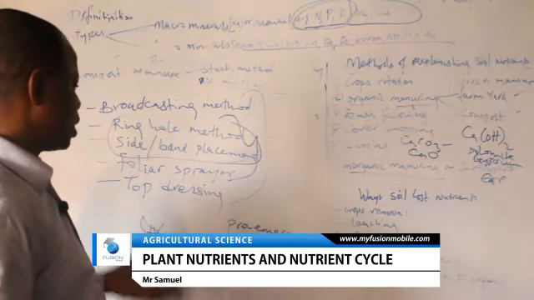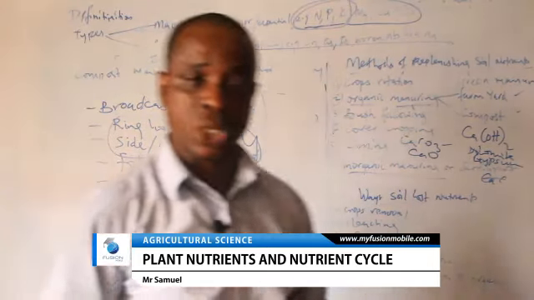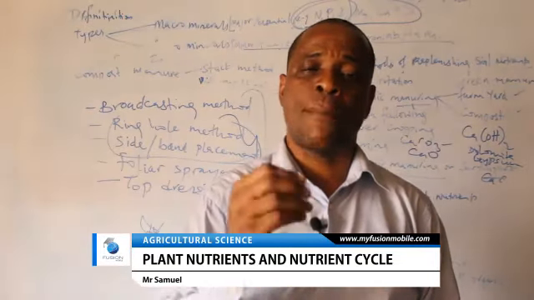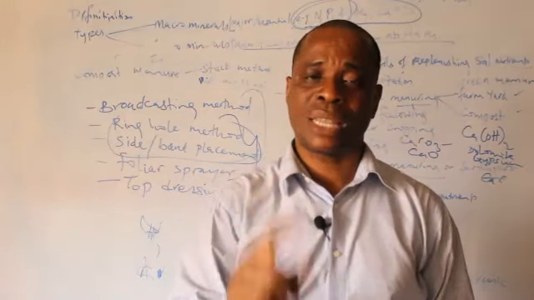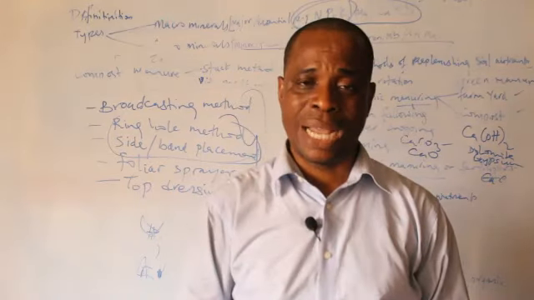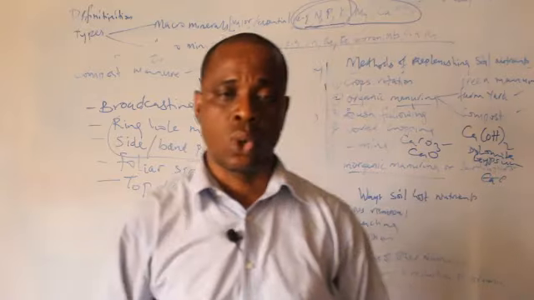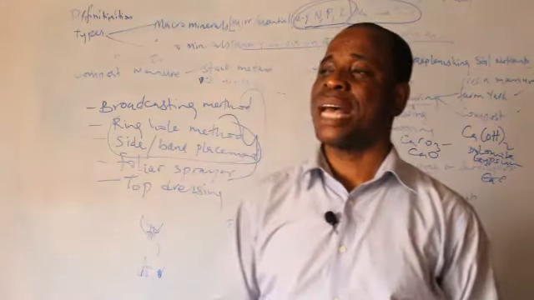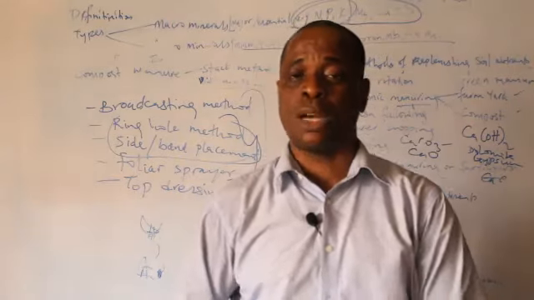The last one is top dressing. Top dressing is not a type of fertilizer application. It just means secondary application of fertilizer. Fertilizer is mostly applied twice on the farm. You apply fertilizer when you just plant the plant so that it can grow by vegetative means. You also apply fertilizer after it has grown the leaves, when it is maturing the tuber.